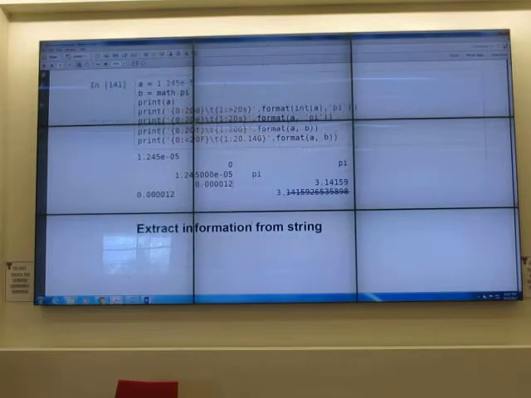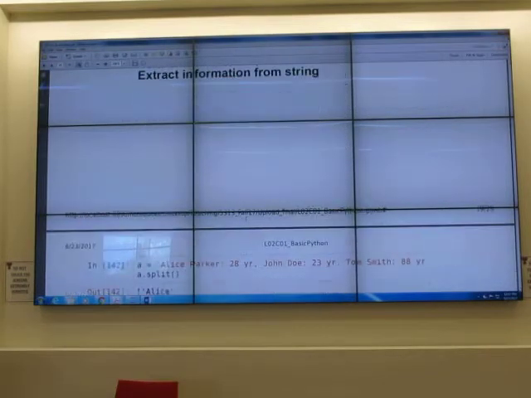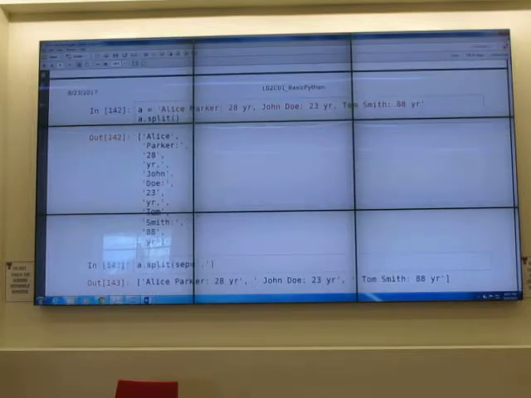Let's finish this so that you can do homework. Extracting information from string. A goes to a list. A little bit long. If I use a dot split, it's split by space. Everything that is separated by space is considered as one member. One member, two members, three members. So we are making the list, you see the brackets, and we split this based on the space. But we have colon. You don't want colon. We have comma. You may not want comma.